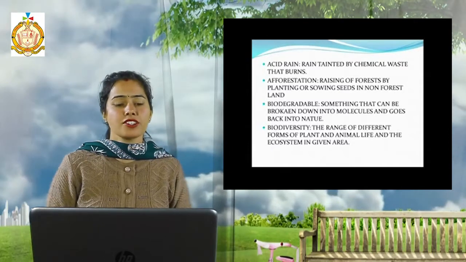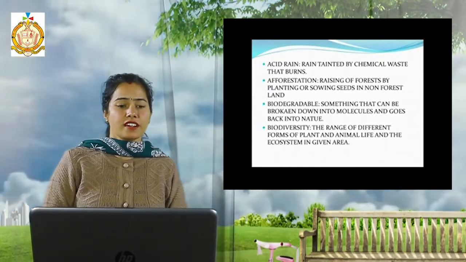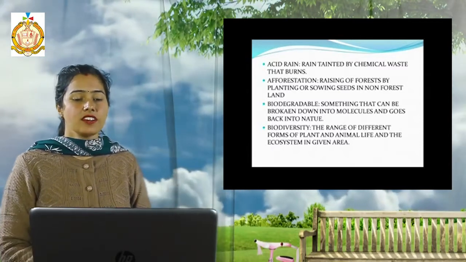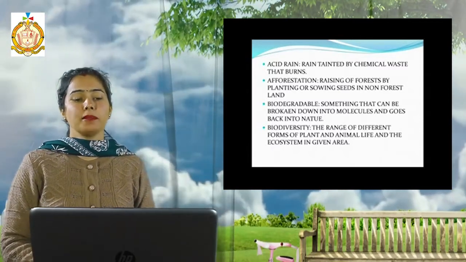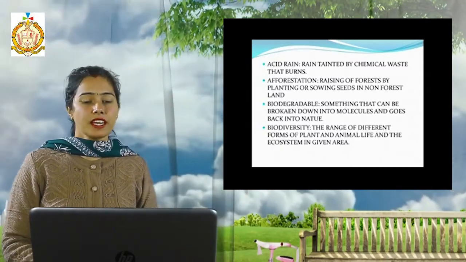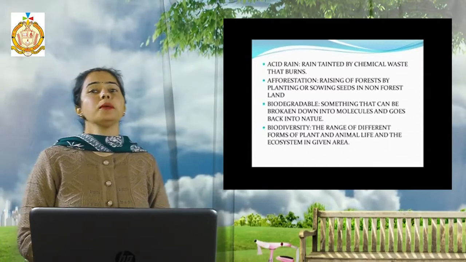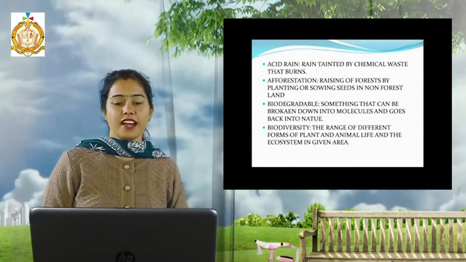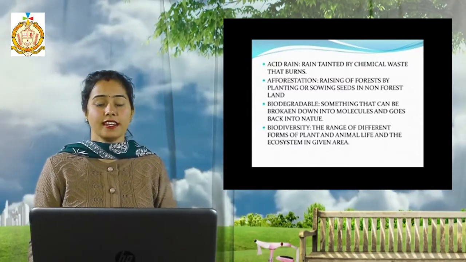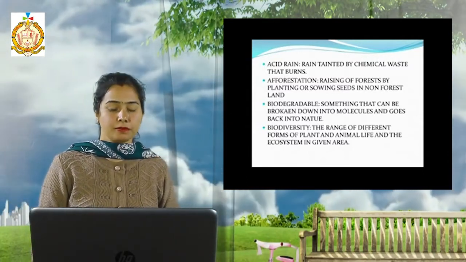So here is some match the column. First here is acid rain. So what is it? Acid rain means rain tainted by chemical waste that burns. Now here second is afforestation. What do you mean by afforestation? That is the raising of forest by planting or sowing seeds in non-forest land.